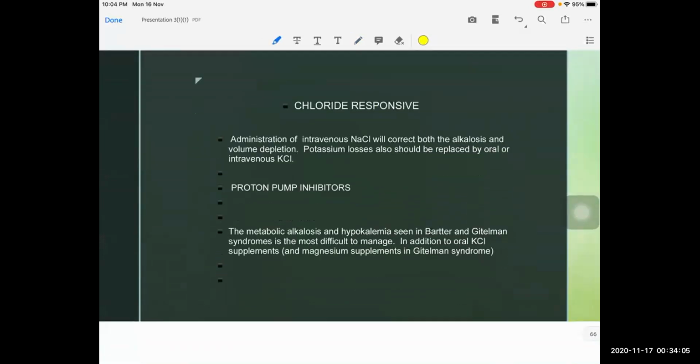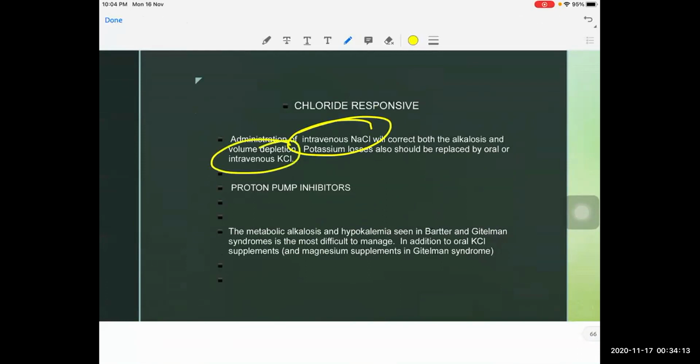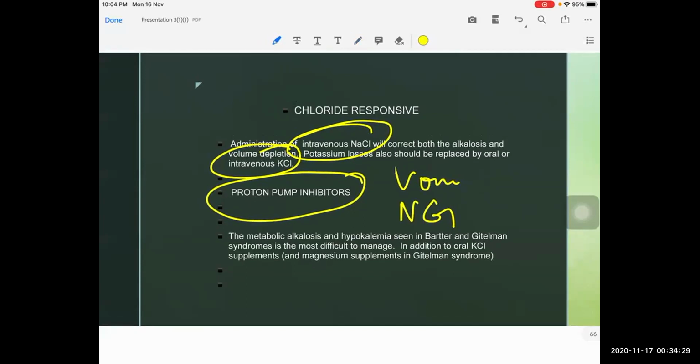So here is the treatment. For chloride depletion, we have to give intravenous NaCl infusions, and for the potassium loss, we have to give KCl infusions also. And in persistent alkalosis, proton pump inhibitors are used, especially in vomiting and in some surgical cases which need continuous nasogastric suction. The patient may develop alkalosis, but if the surgeon wants the nasogastric suction to be continued, at that time we can give proton pump inhibitors. They will inhibit H plus production in the stomach, so that the alkalosis will get reduced.